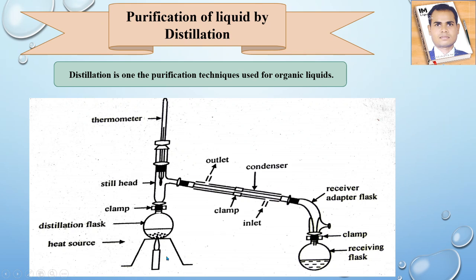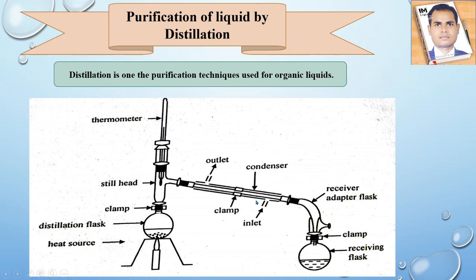It may be a burner, it may be another source. This is the distillation flask, right? And on that side is the condenser, with outlet and inlet of water for water circulation. Water circulation will be continuous.